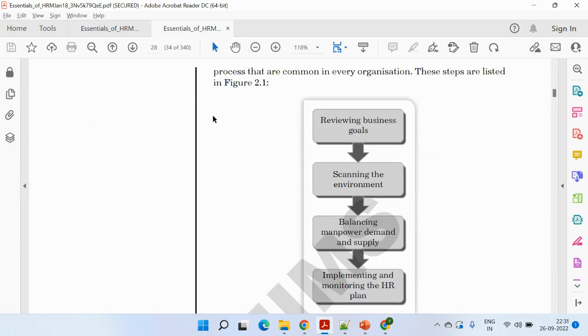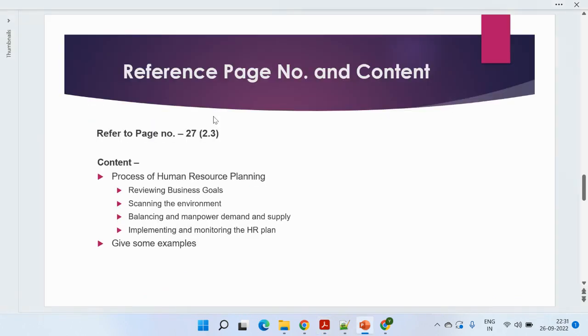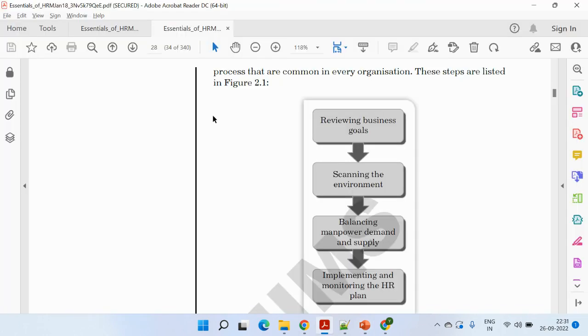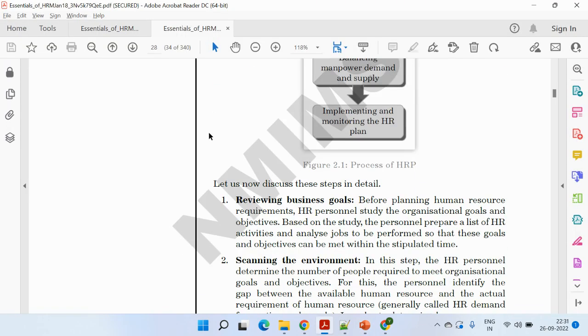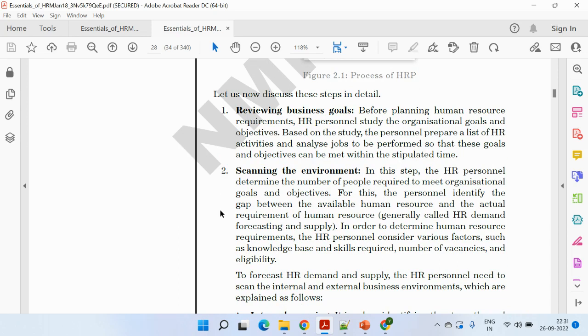So the very first one is reviewing the business goals, scanning the environment, balancing the manpower demand and supply, implementing and monitoring the HR plan. Right. So you need to explain each of them one by one, like reviewing the business goals: before planning human resources, HR personnel study the organizational behavior and objectives. You need to understand the objectives and the needs. Then you need to scan the environment, scanning in terms of how it can be achieved, what the existing environment is, so that it can fit in.